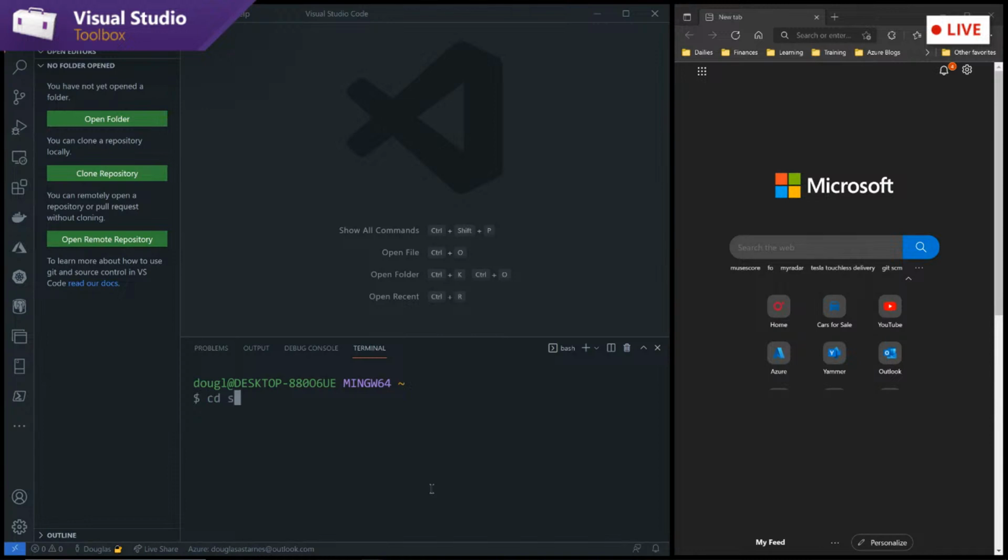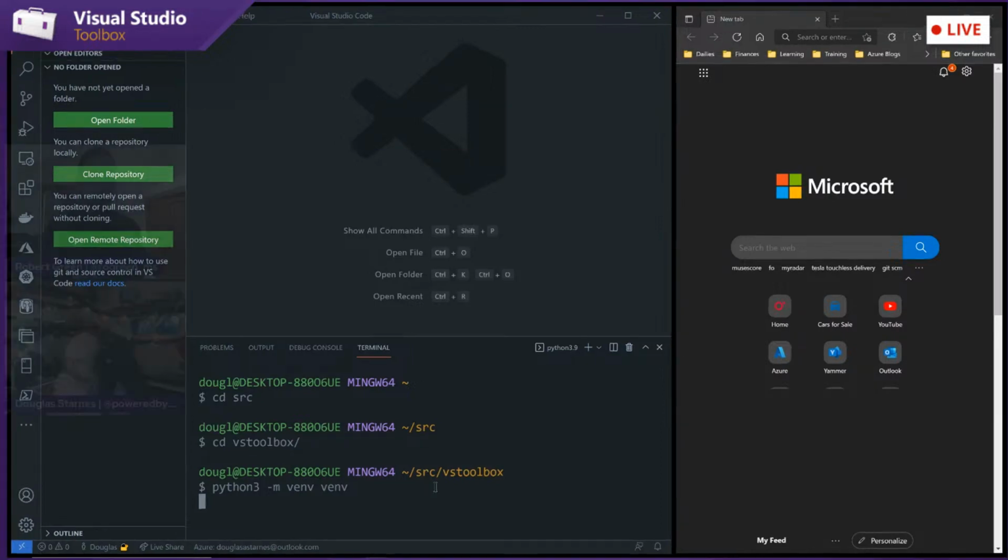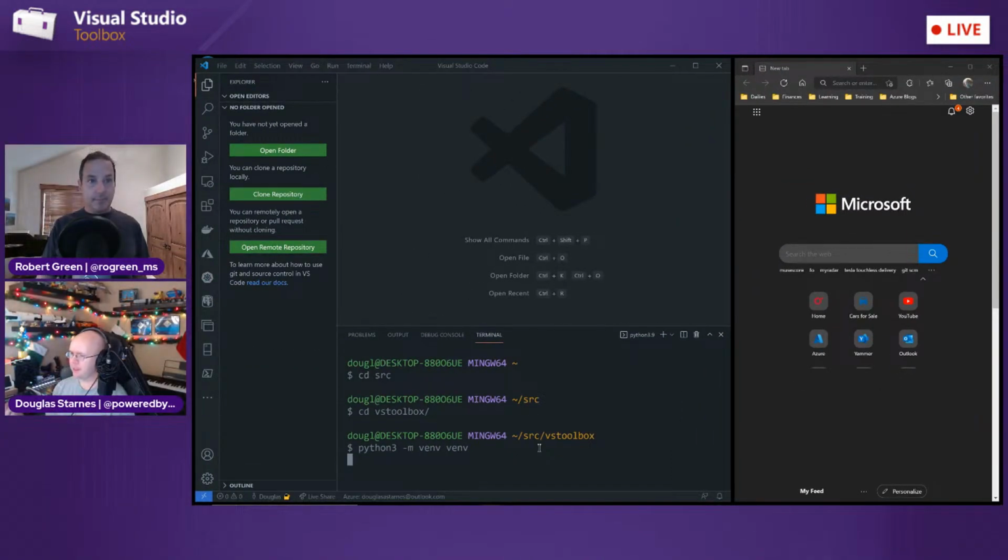At any rate, I'll change into my source directory, cd into my Visual Studio Toolbox directory that I've got set up here, and I will create a virtual environment. Take a few seconds here. A lot of what I'm going to talk about works exactly the same across Windows, macOS, and Linux. Visual Studio Code is, of course, not even a .NET application. It's written using Electron and TypeScript.